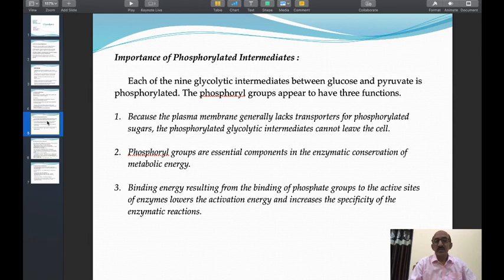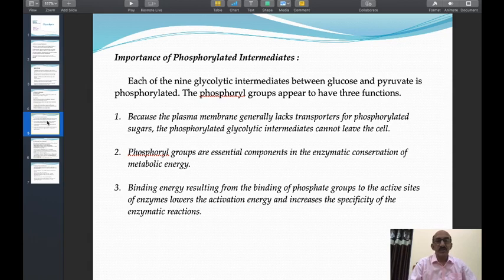Similarly, when 1,3-diphosphoglycerate is converted into 3-phosphoglycerate, there is also a release of energy, and this energy is stored in the form of ATP molecule. In this way, the phosphate groups conserve the energy in the form of ATP molecule. It is the second significance.